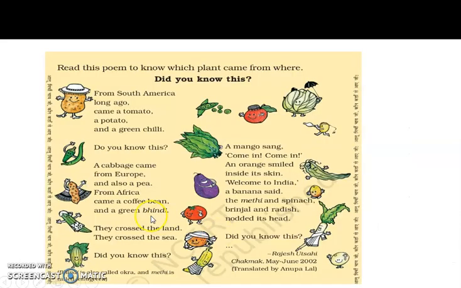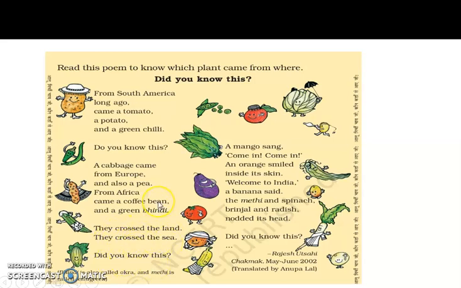Okay, so here is a small poem related to did you know this. From South America, long ago, came a tomato, a potato, and a green chili. Means from South America, tomato, potato and green chili came. A cabbage came from Europe, and also a pea. From Africa came a coffee bean and a green bhindi. Bhindi means lady finger. They cross the land, they cross the sea.